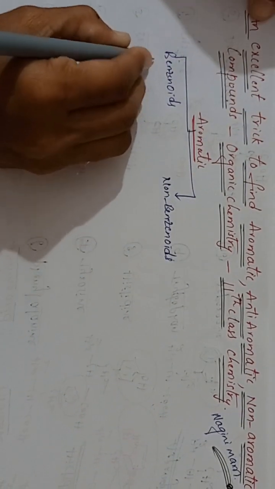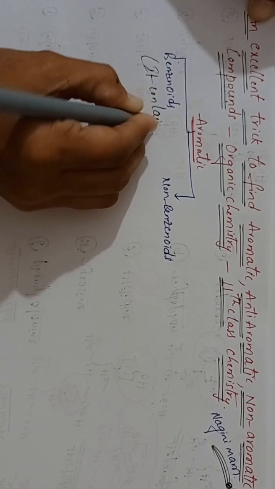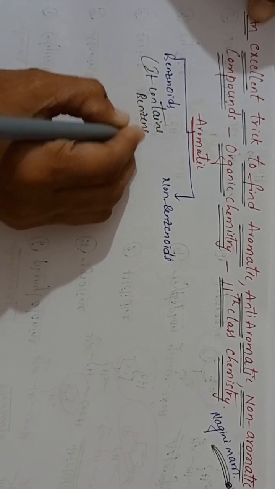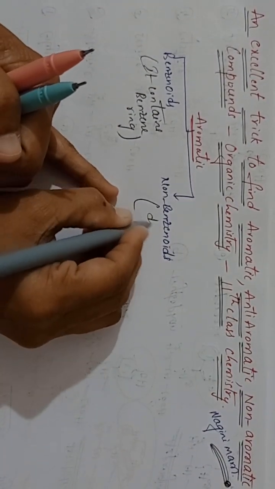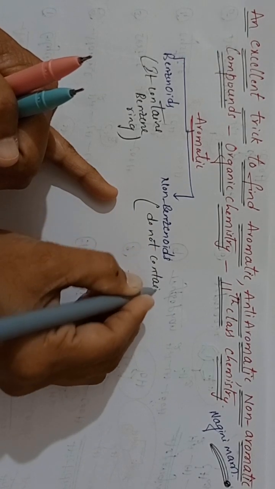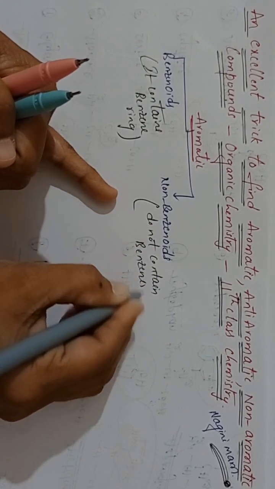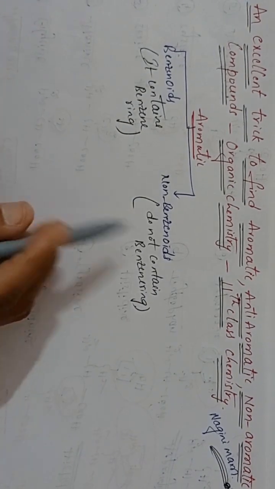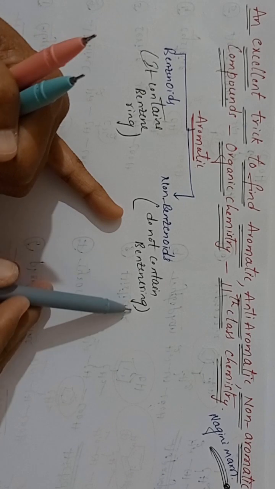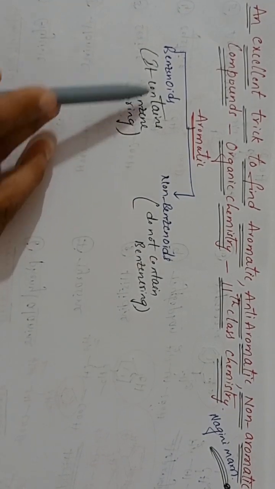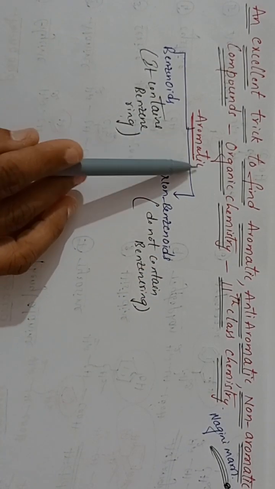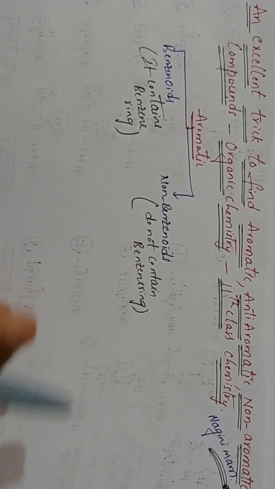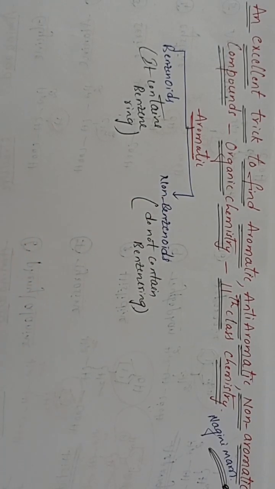So it contains a benzene ring. Non-benzenoids do not contain a benzene ring. The aromatic compounds which do not contain a benzene ring are called non-benzenoids. Those which contain a benzene ring are called benzenoids. So non-benzenoids also belong to aromatic compounds, students. Aromatic compounds do not mean only benzene ring compounds. Non-benzenoids also belong to aromatic compounds. Keep that in your mind.